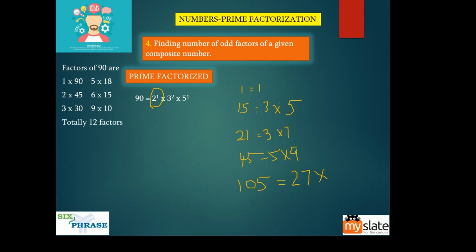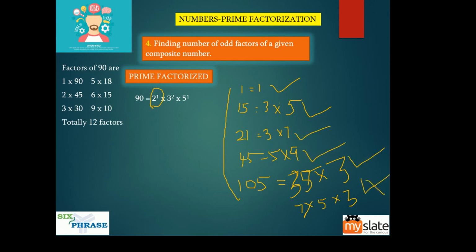How do you write 105? I guess it is 35 into 3, right? Yeah, 35 into 3. Now, again, 35 can be written as 7 into 5. Now you see all these are odd numbers, guys. All these 1, 15, 21, 45, 105, all these are odd numbers. Do you find any 2 here? No 2's. 2 is the ingredient which makes a number even. So if you don't have a 2 in a number's product, it means it is an odd number.